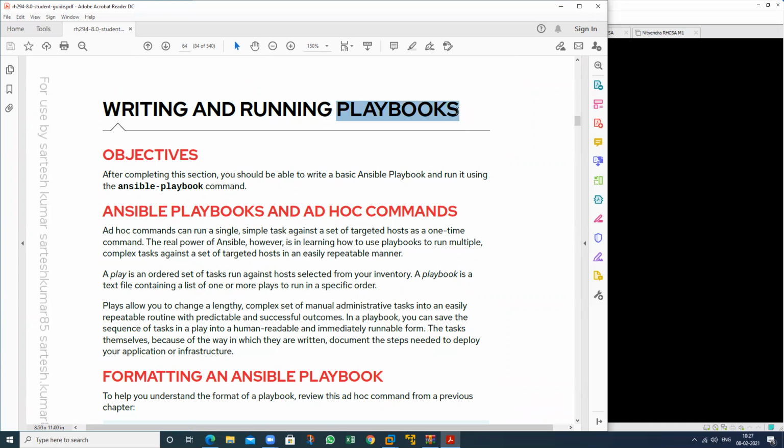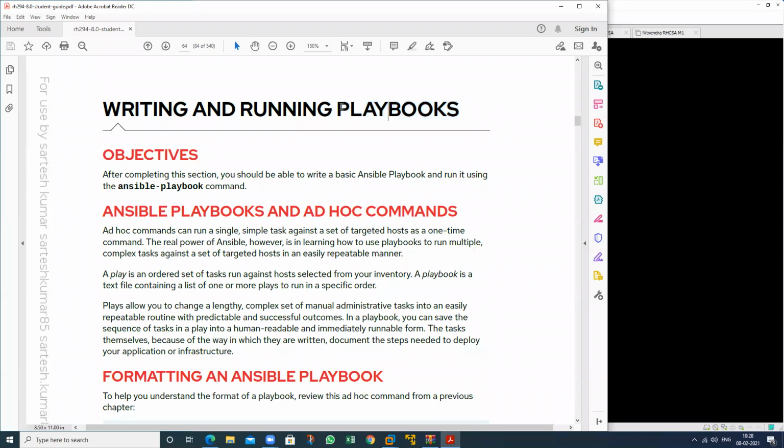So what do you think of a script? Do you have any knowledge about scripting? A script is a text written in a command language that is human readable. In the same way, we discuss the playbook. A playbook is just like a text file. In this, we can write the code in a human readable language, so Ansible can understand what we are doing and what types of tasks we are performing. So in this, we write the tasks.